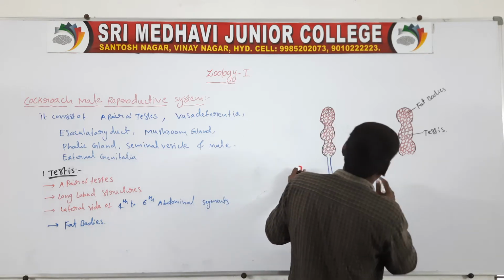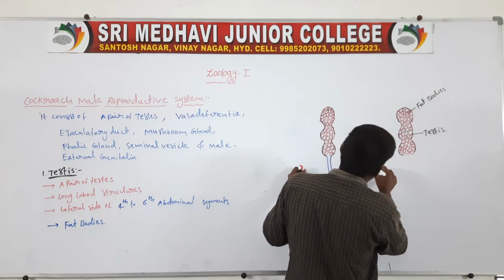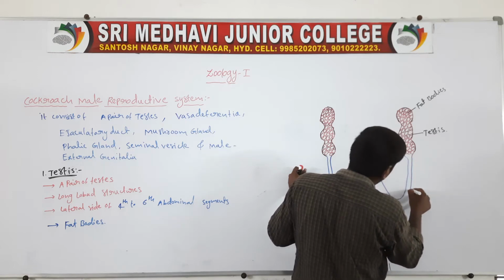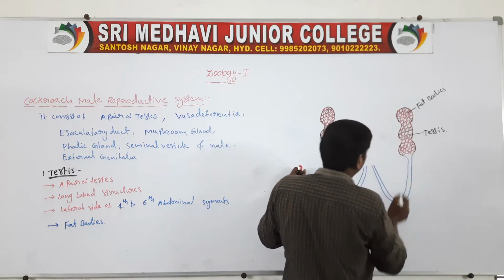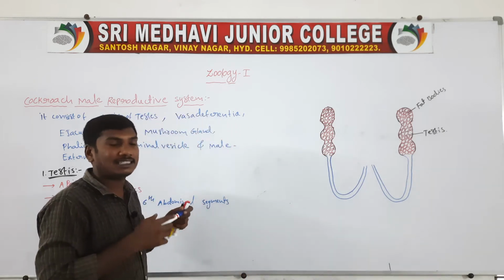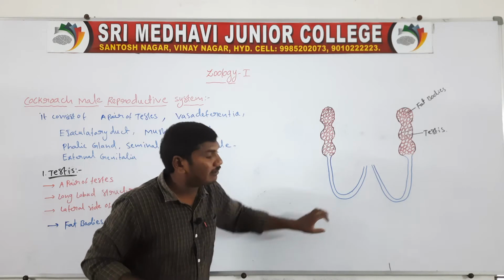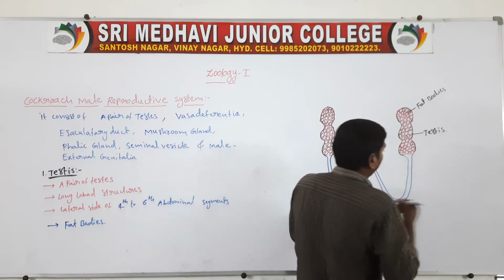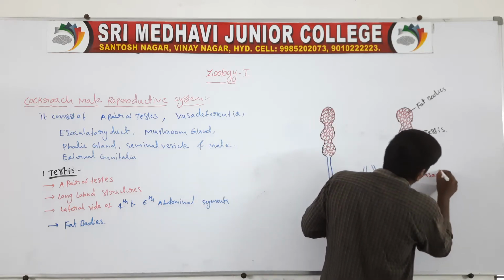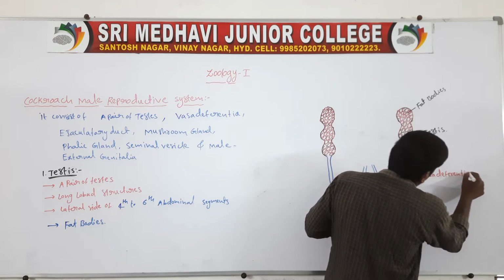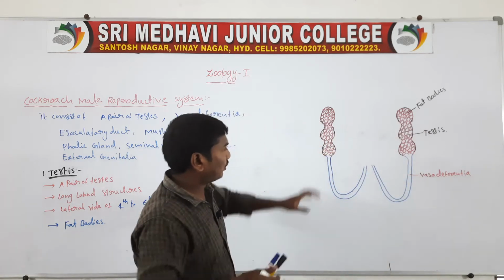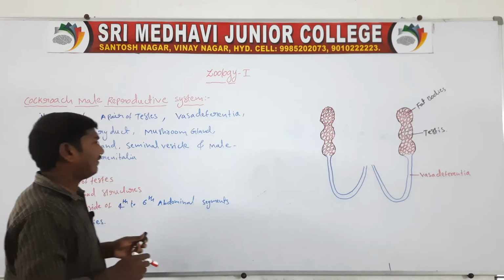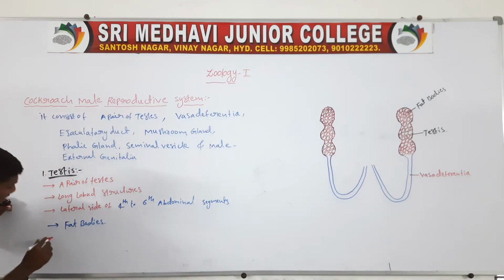These narrow tubular structures are called the vasa deferentia.